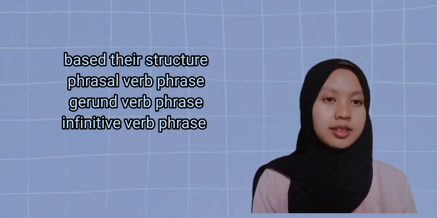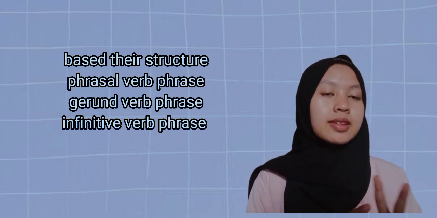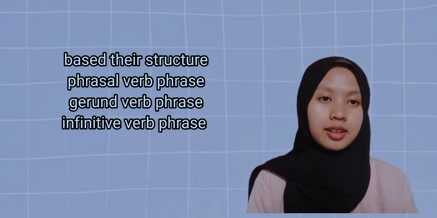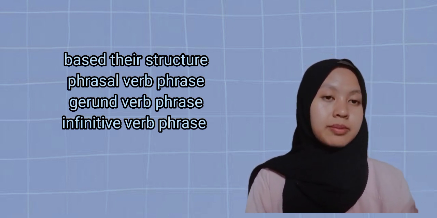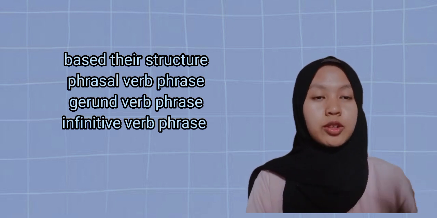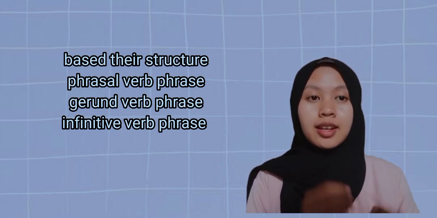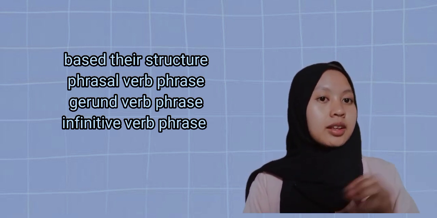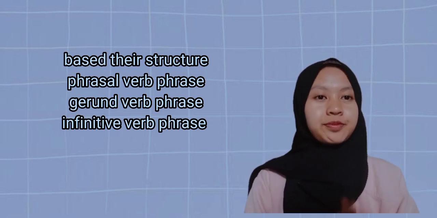Base their structure verb phrase can divide into 2 types. There are endocentric verb phrase and excentric verb phrase. Endocentric verb phrase are phrases that have core structure and then modifier. Core structure is a verb and then modifier can be adverb, prepositional phrase, or another verb phrase.